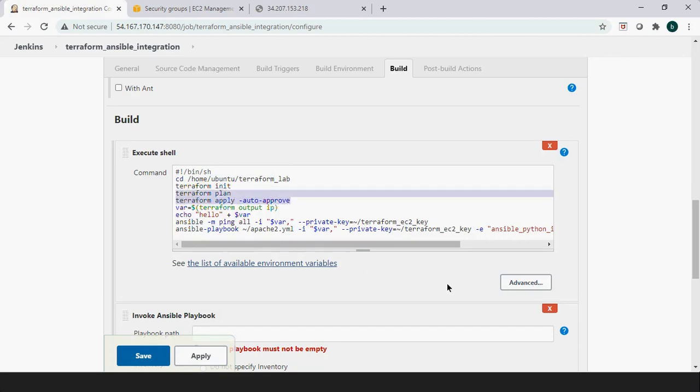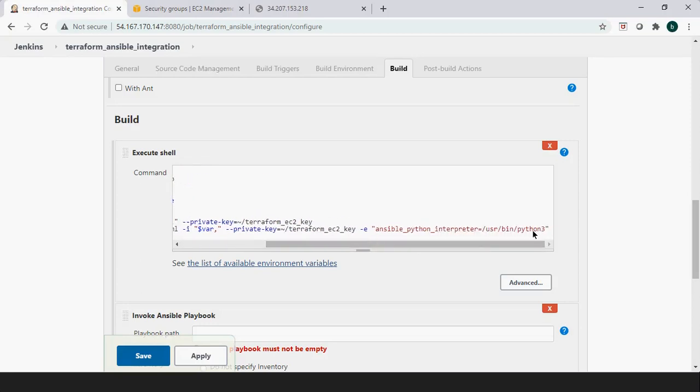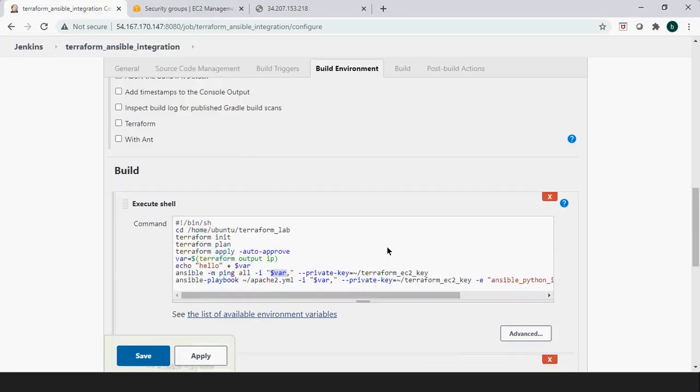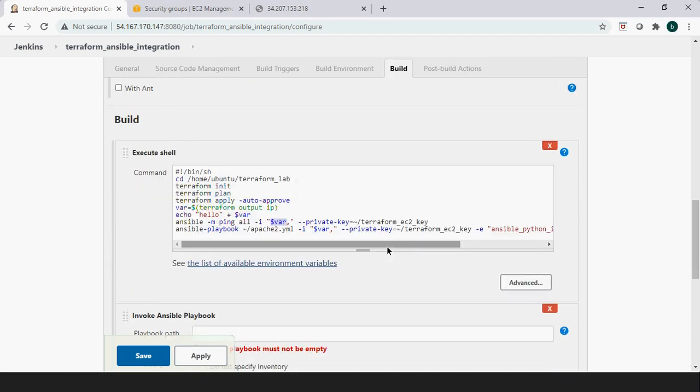These things we executed just now in the EC2 console. And then what I am doing, Terraform output IP is being stored in a variable, so that variable will be used in the Ansible -i, the IP address, and this is the same. And now this is the syntax for Ansible playbook.